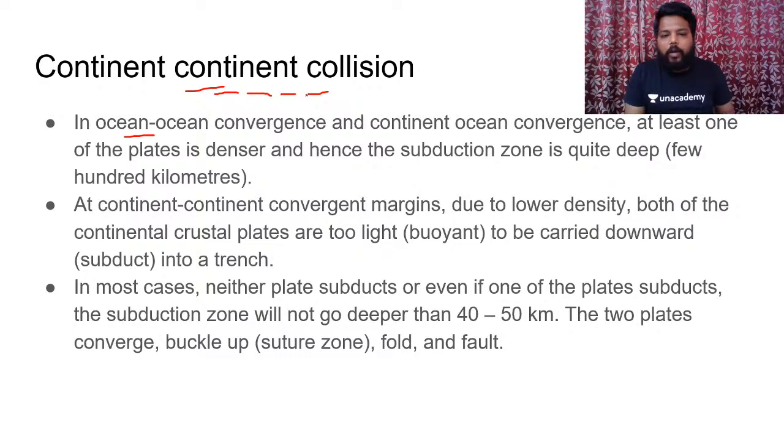So in continental collision, we won't experience any kind of subduction at these margins. Due to the lower density, both of the continental crustal plates are too light to be carried downward into the trench. In most cases, neither plate subducts, or even if one of the plates subducts, the subduction will not go deeper than 40 to 50 kilometers.